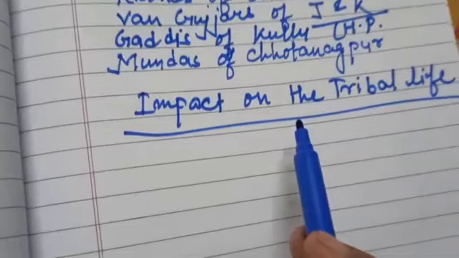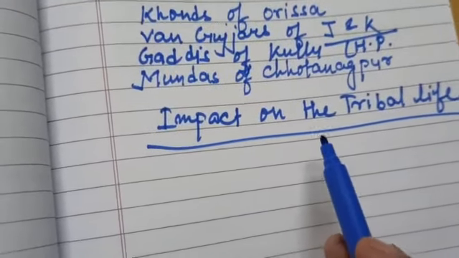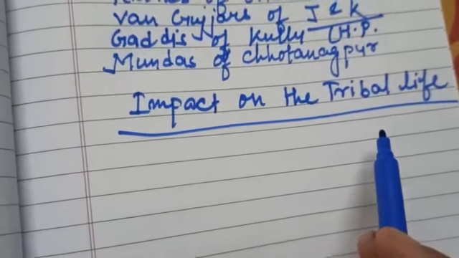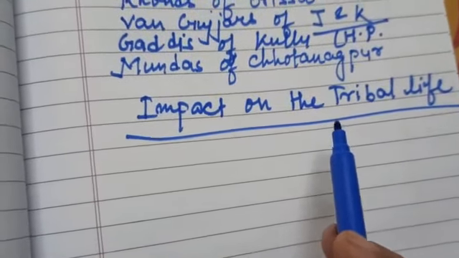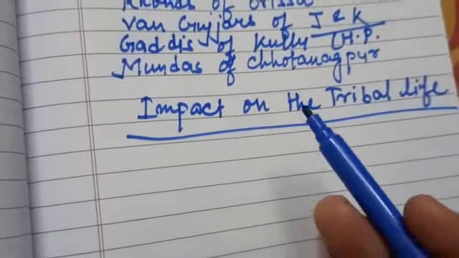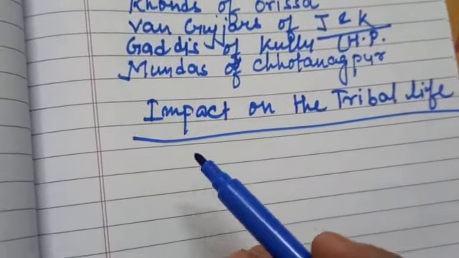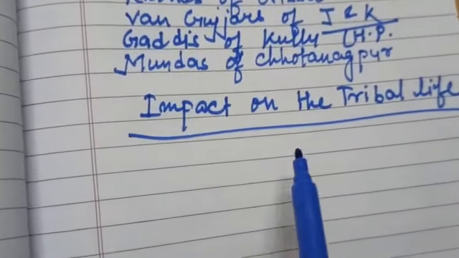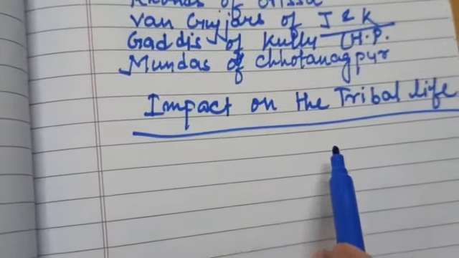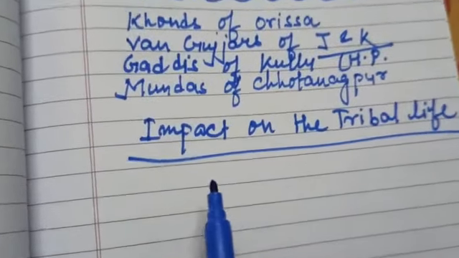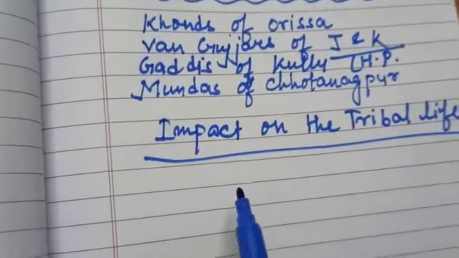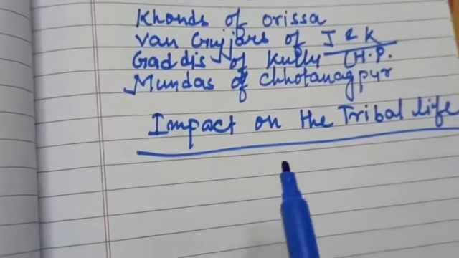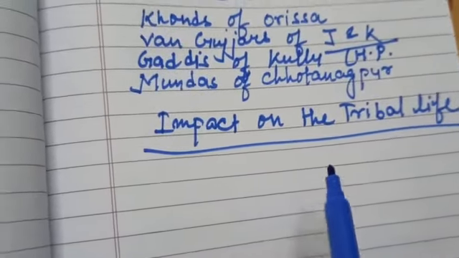But the tribals wanted to continue shifting cultivation. The changes made in the forest laws by the British made tribal life very difficult because they were not free to take anything from the forest. Most of the forests were declared as state property, meaning property of the British government, and at that time the Britishers were ruling over us, so they were declared as state property, especially the reserved forest.